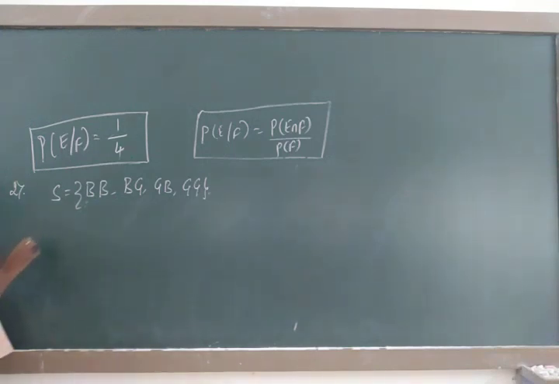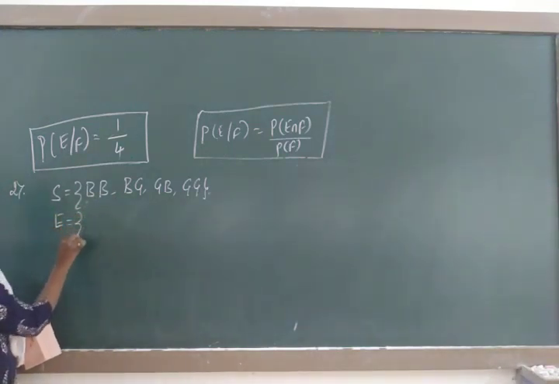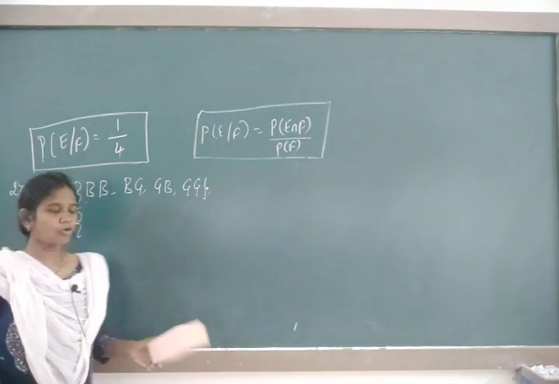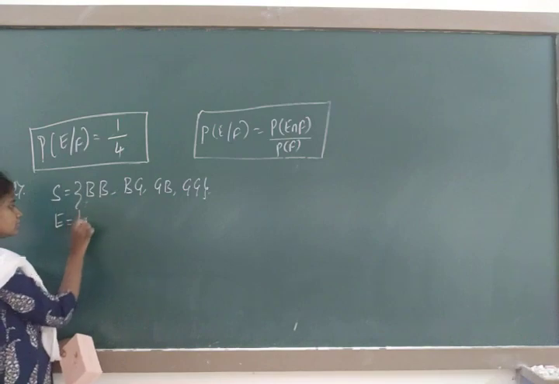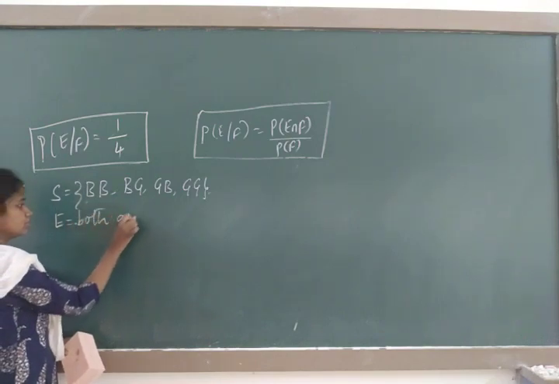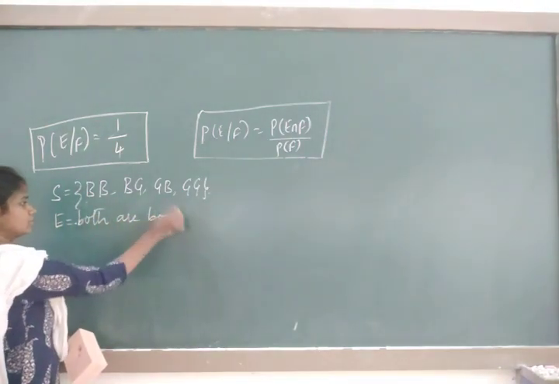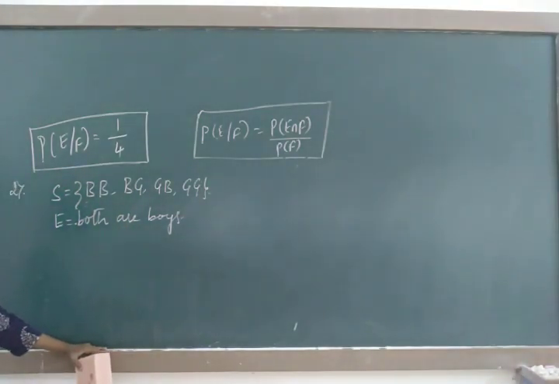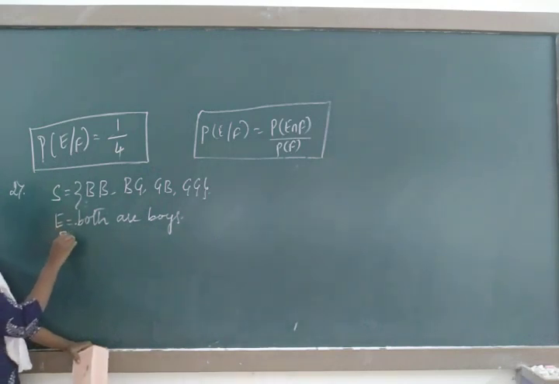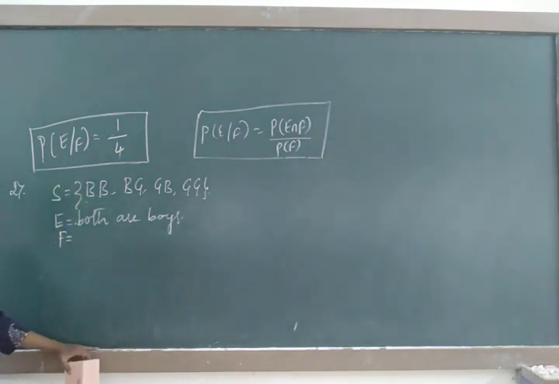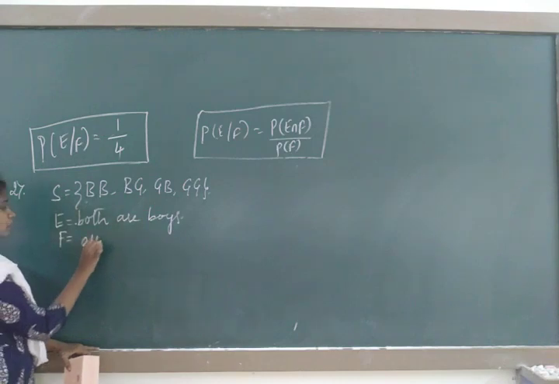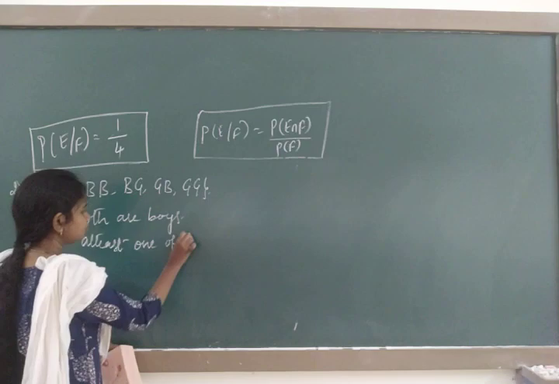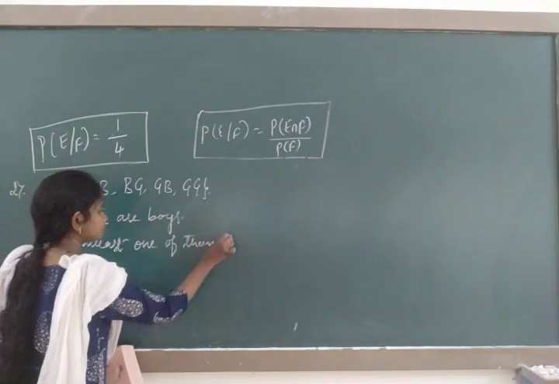Next, let us take E to be the event that both are boys. Next, F is the event that at least one of them is a boy.